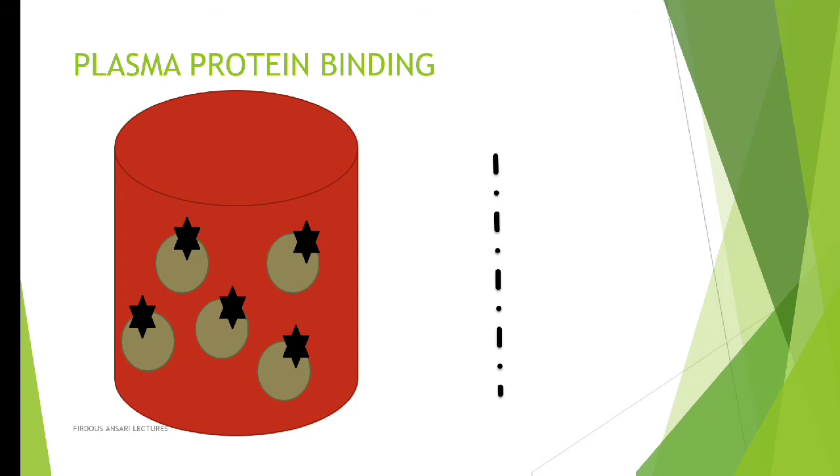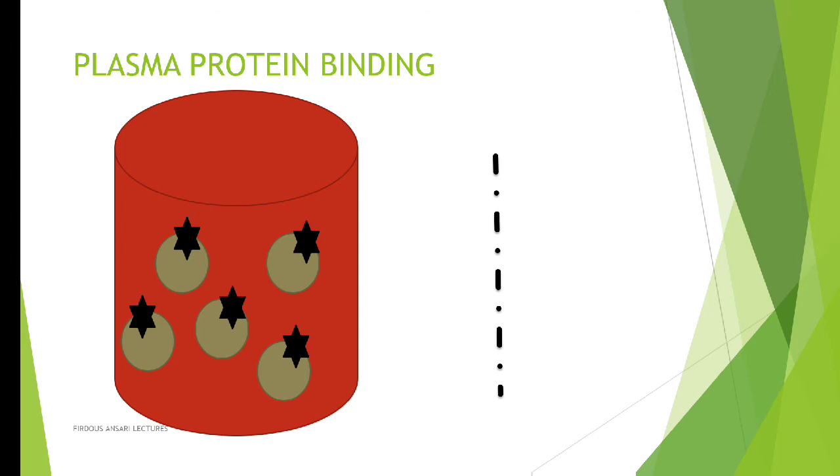Now dialysis is not only used for purification of blood when kidneys are not working. Dialysis can also be used for removing any poison that a person has consumed. Okay, so that poison has moved into the blood circulation and we need to purify the blood so that the poison can be removed. So basically what is happening in dialysis, the blood is being moved via a semi-permeable membrane. Okay, now the problem over here is our poison has a very high plasma protein binding ability.